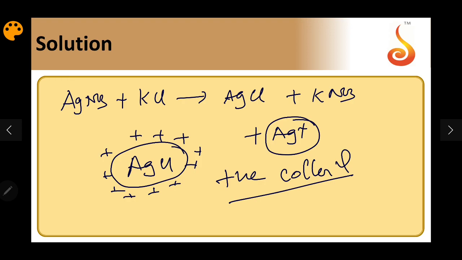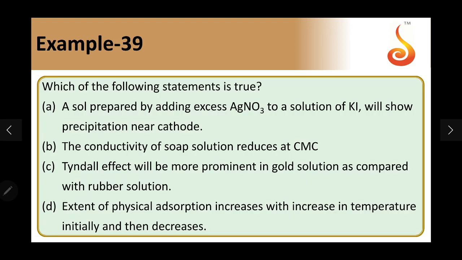So the first option is going to be positively charged. If you take the electrophoresis of that, it should go to the cathode. So it is showing precipitation near the cathode. That is the right statement. The conductivity of soap solution reduces at CMC, critical micelle concentration. The soap molecules form association to form the ionic micelle. Number of particles decreases, number of soap ions decreases. The conductivity sharply decreases at CMC.